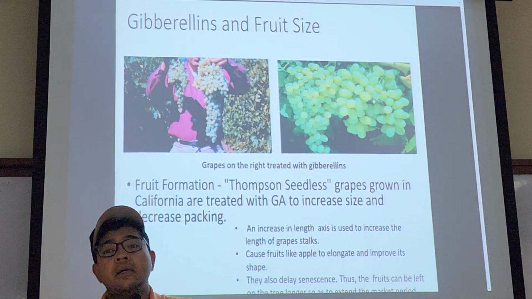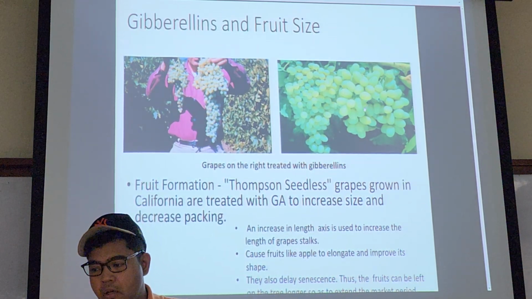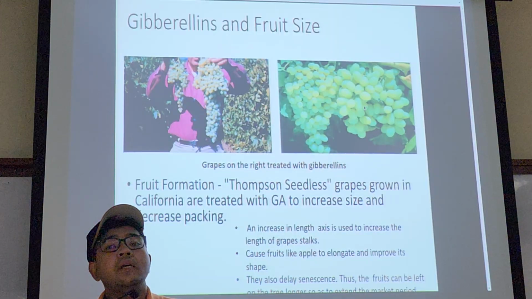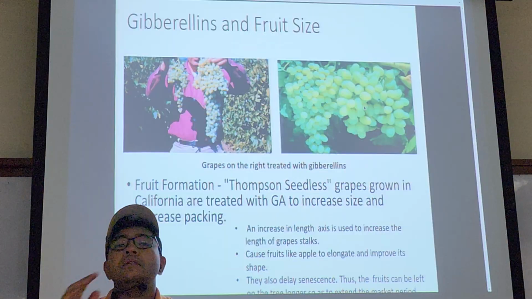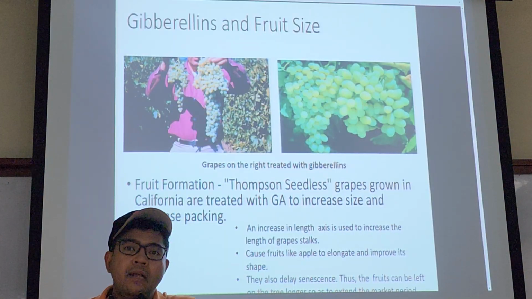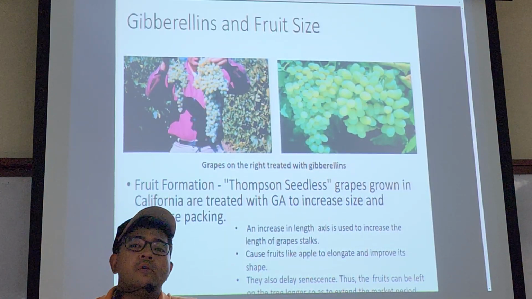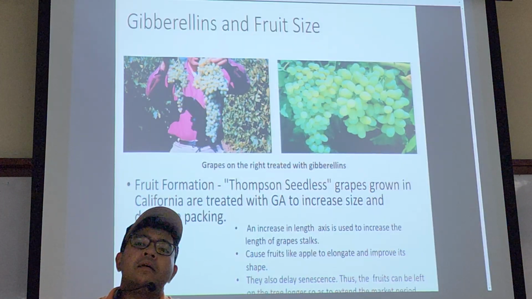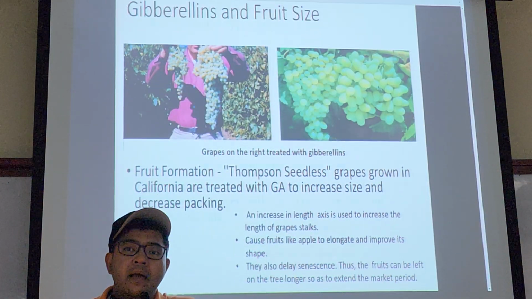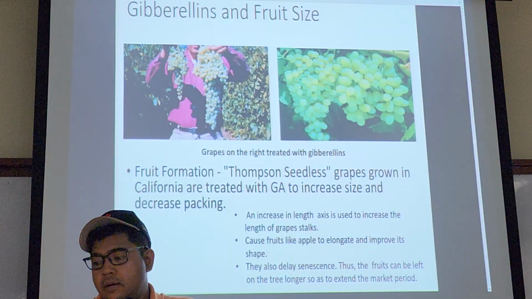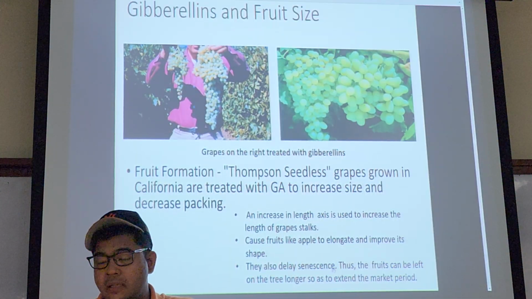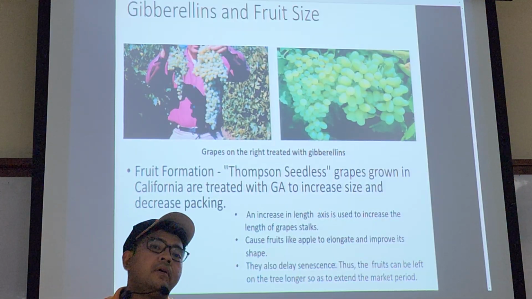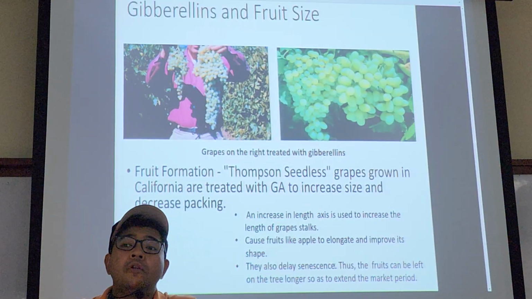So that's why the fruit becomes bigger. And it also slows down senescence, meaning that usually within 1 month the fruit is already super ripe and senescing, but with gibberellic acid application, it delays senescence, and therefore the fruit can stay on the shelf in the market for longer.